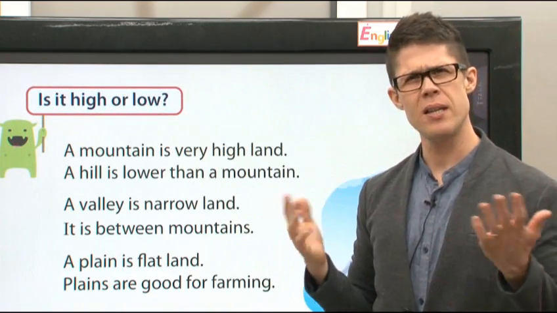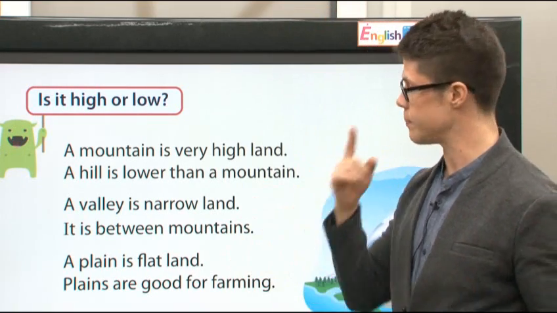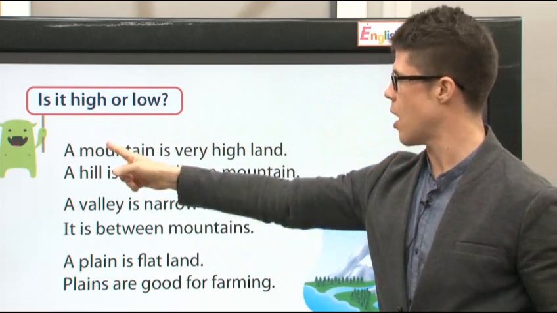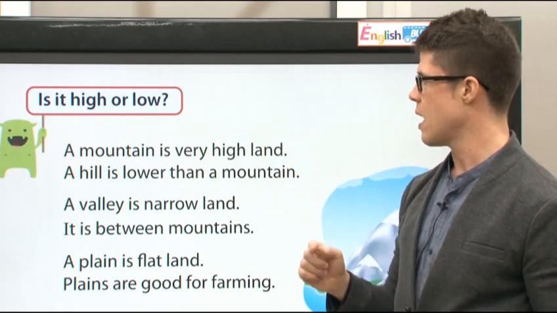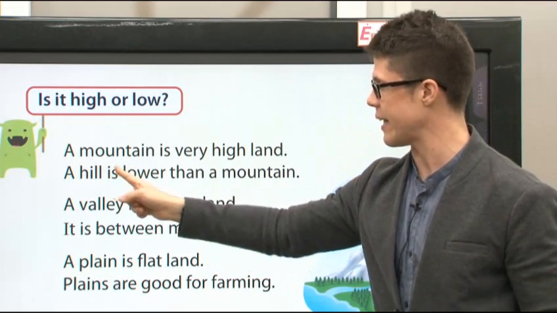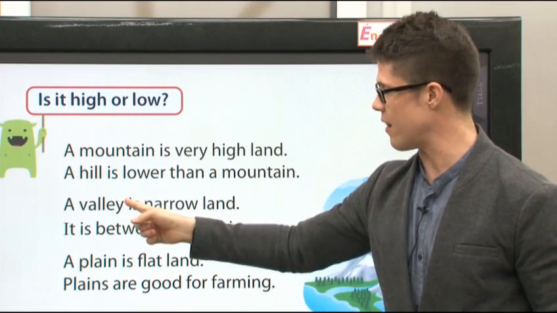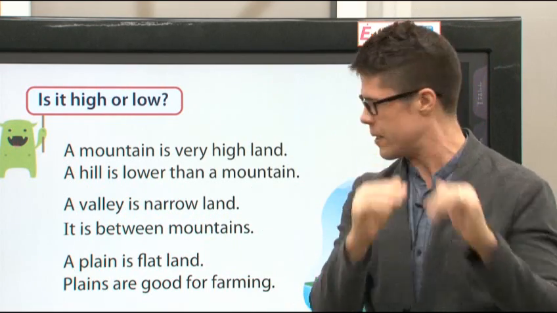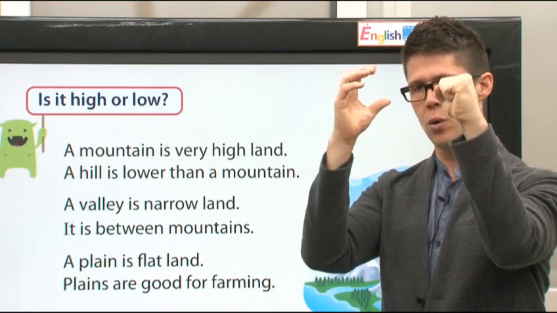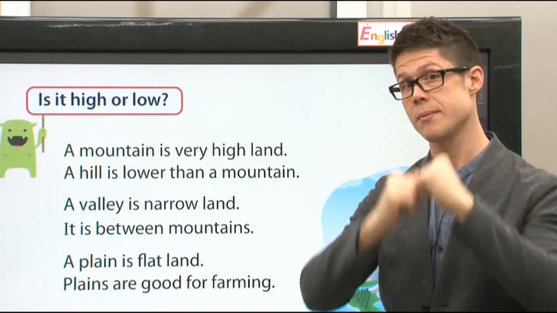Here's the question. Is it high or low? A mountain is very high land. A hill is lower than a mountain, right? A valley is narrow land. Okay? It is between two mountains. One mountain here, one mountain here. Valley is between two mountains.